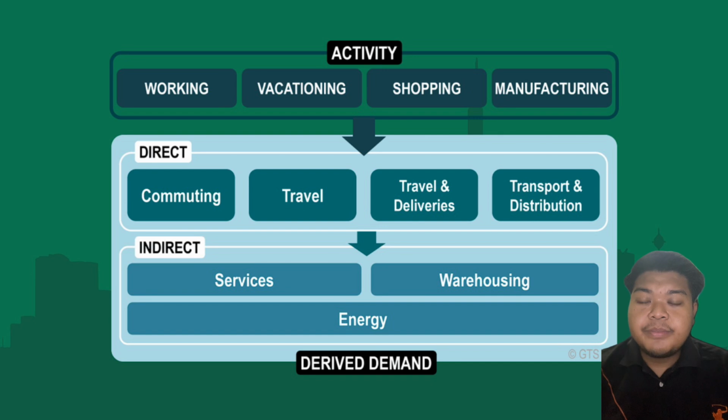So this is the example of derived demand. As we know, derived demand has two primary types, direct derived demand and indirect derived demand. For example, activities that we usually do are working, vacationing, shopping, and manufacturing. So as we can see in the section, direct derived demand has commuting for working, travel for vacationing, travel and deliveries for shopping, and transport and distribution for manufacturing. For the section of indirect derived demand, we have services, warehousing, and energy.